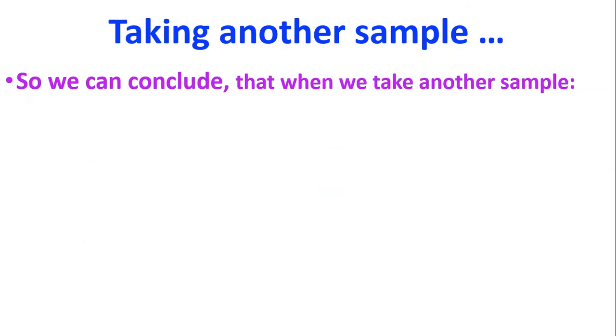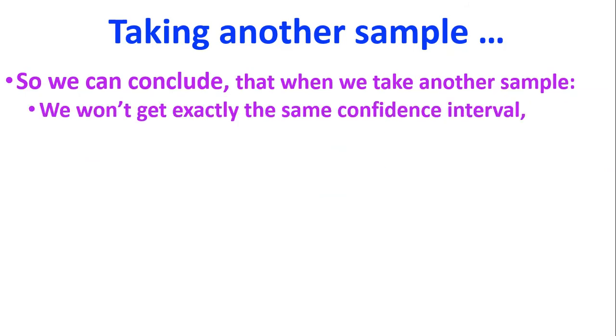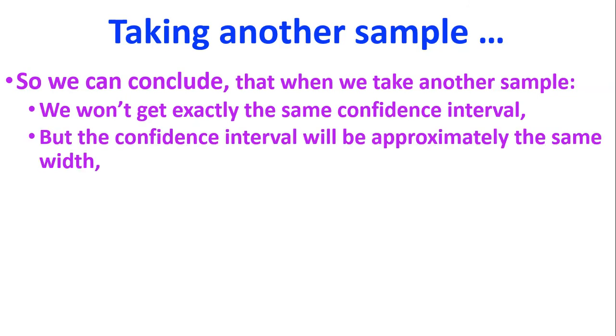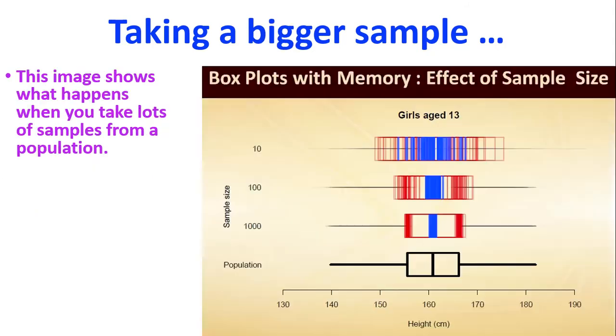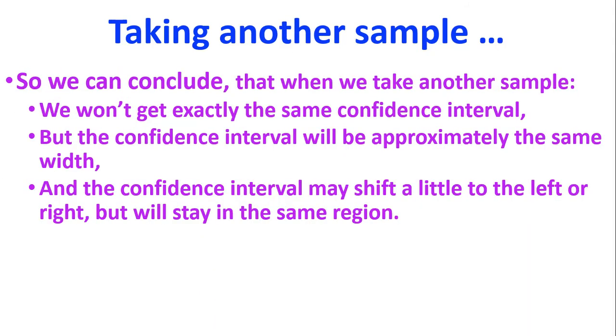So when we take another sample, we're not going to get exactly the same confidence interval. But the confidence interval we do get is going to be about the same width because we've got the same sample size. Our confidence interval may shift a little bit to the left or a little bit to the right, but it's going to be staying in the same region. It's about the same location. So that's one key idea: what happens to our confidence interval if I take another sample?